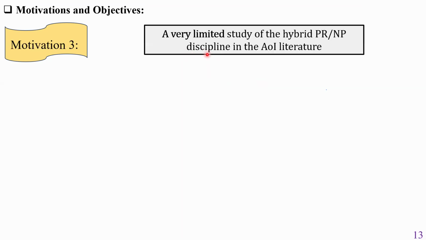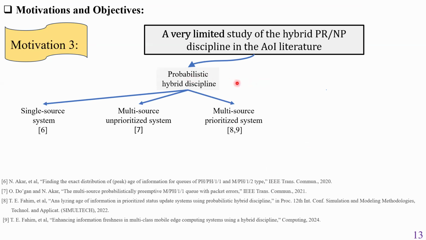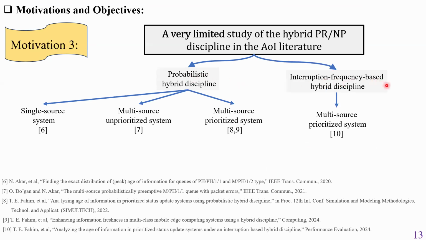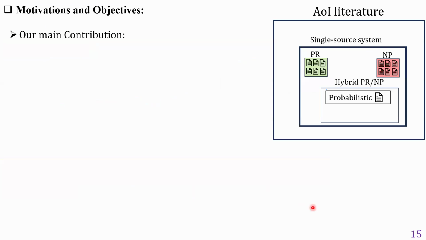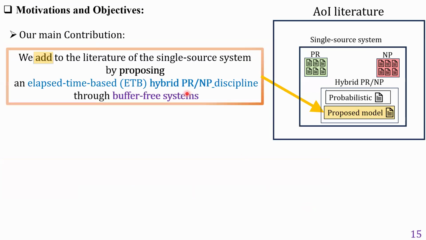Finally, we found a very limited study of the hybrid preemptive non-preemptive discipline in the age of information literature, specifically probabilistic hybrid discipline and interruption frequency-based hybrid discipline. Accordingly, we aim to propose a new hybrid discipline based on a different discretionary rule, that is, elapsed time-based hybrid discipline. To conclude, our main contribution is that we add to the literature of the single-source system by proposing an elapsed time-based hybrid discipline through buffer-free systems.